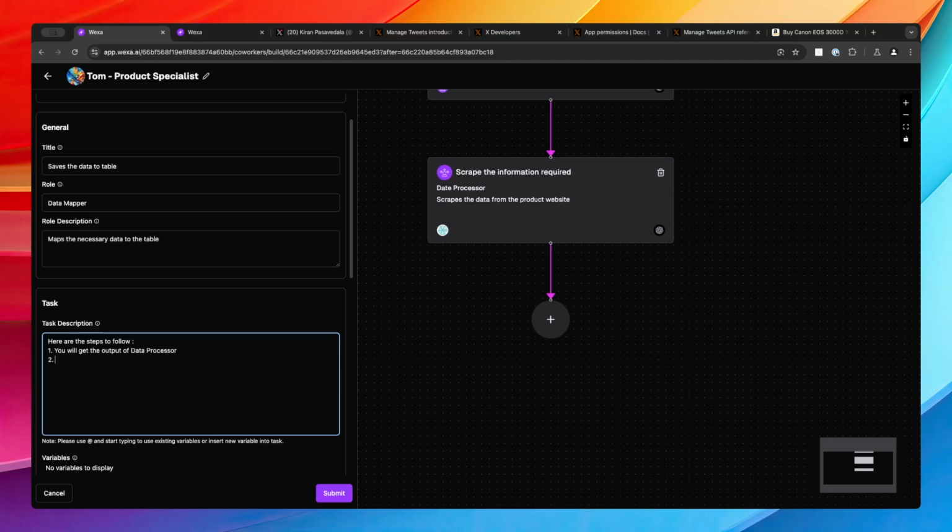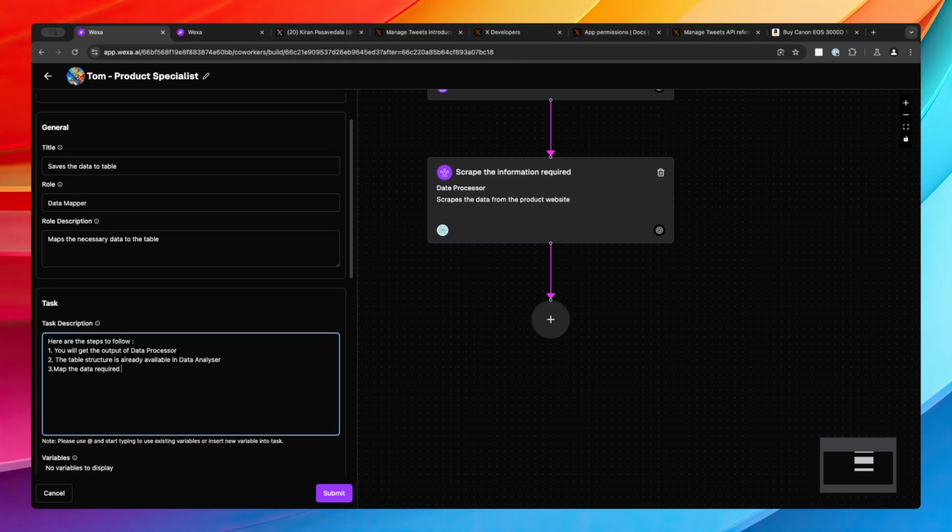Now second, the table structure is already available in data analyzer. And then the third one, I don't care how you understand, but map the data.